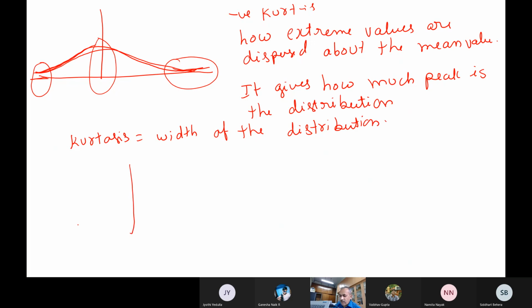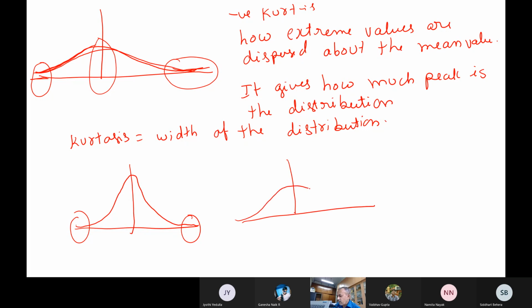Okay. So now if it is a positive kurtosis, tell me, the chance of getting extreme values will be lower. And if it is a negative kurtosis, where is the chance of getting extreme values higher? So this is positive and this is negative kurtosis.